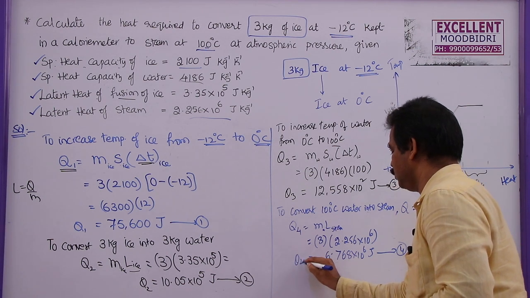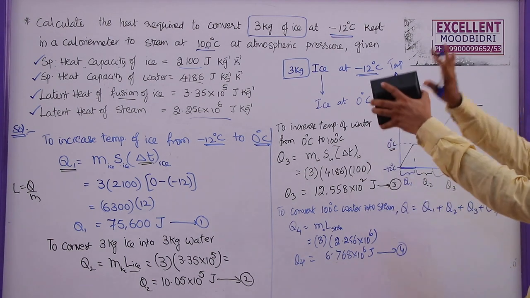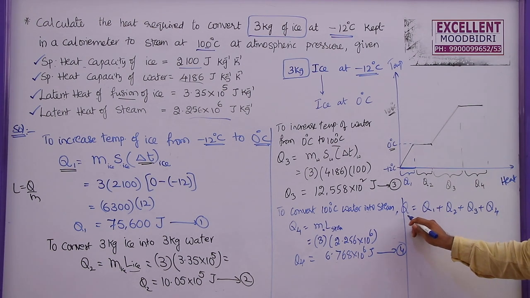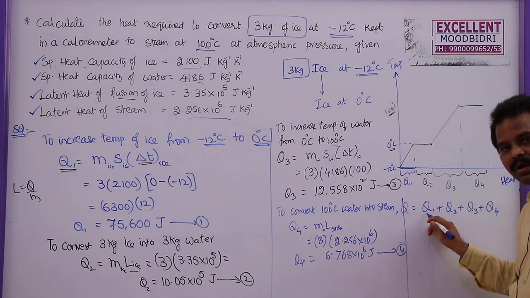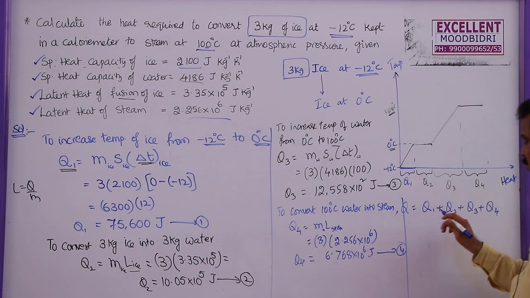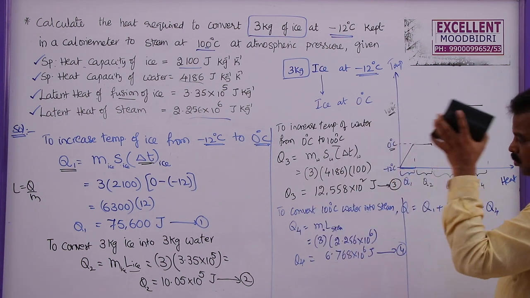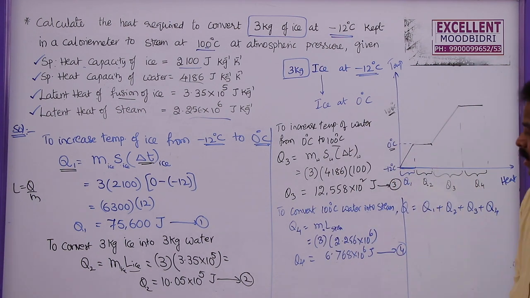This is Q4. Now what is the total heat required here? Our formula is total heat required is equal to heat required to increase the temperature of ice from minus 12 to 0, heat required to convert that ice into water, heat required to increase the temperature from 0 to 100 degrees Celsius, and then heat required to convert that water into steam. Now I need to add all these 4 heat energies that we obtained here.